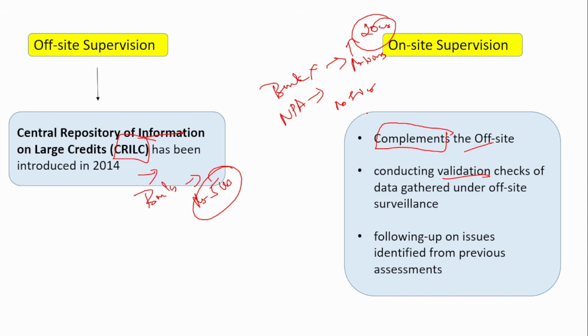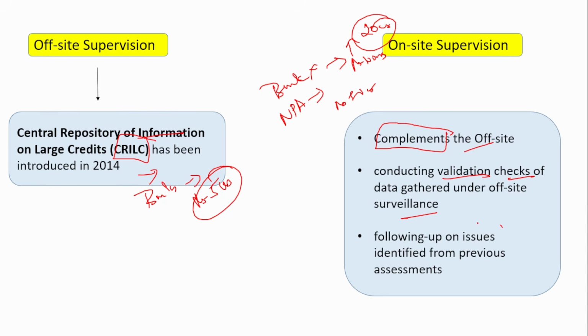But when you actually go to the site and check whether it is actually 80 crores or 100 crores, you can verify it. So that is why it is very important. On-site is also equally important as off-site. It helps in validating the off-site reports that have been submitted. Whether the off-site reports are right or cooked up can be found out in this on-site supervision. So conducting validation checks of the data gathered under the off-site surveillance is mainly done in this on-site supervision.